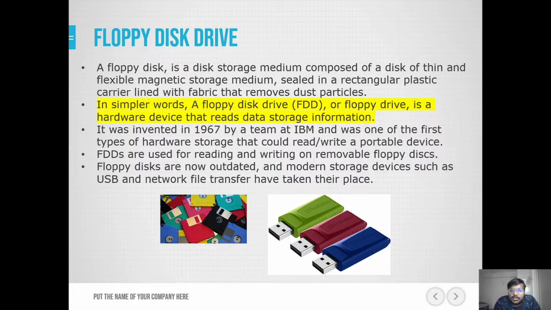such as USB and network file transfers have taken their place. These are some photos of USBs as well as floppies.